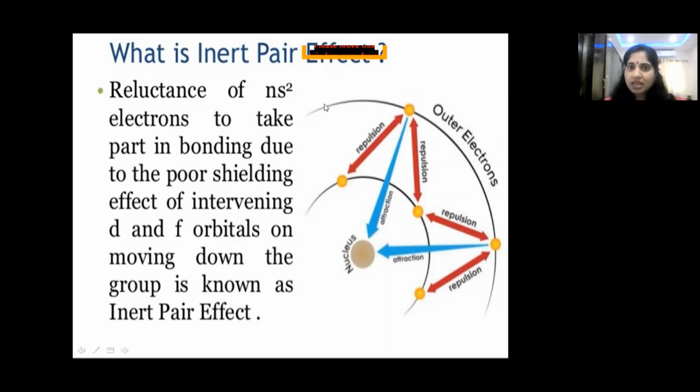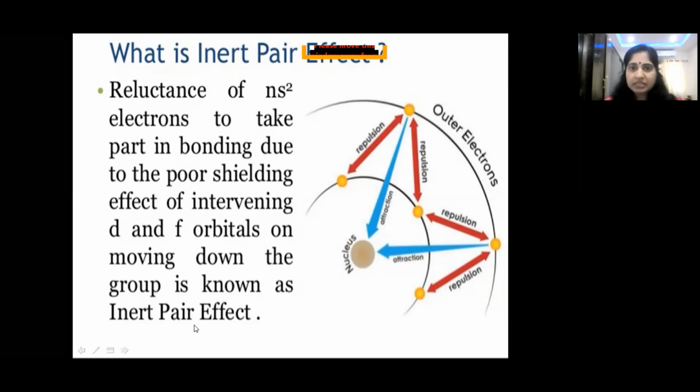So that's why the electrons present in the s orbital, we know the electronic configuration, ns2 np3 is the general electronic configuration, are more attracted towards the nucleus. So they will not be available for the formation of oxidation state. That effect is called the inert pair effect. Again, I'm repeating: reluctance of ns2 electrons to take part in bonding due to the poor shielding effect of intervening d and f orbitals on moving down the group is known as inert pair effect.